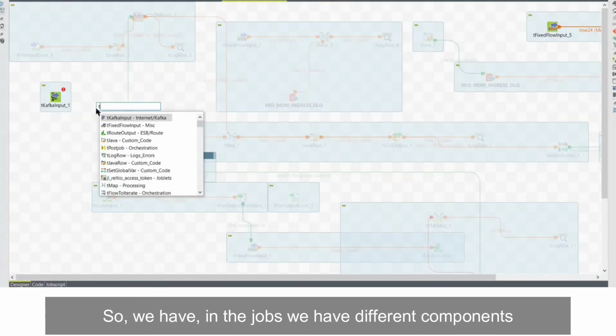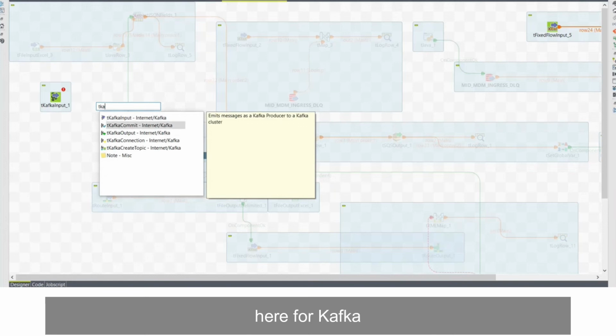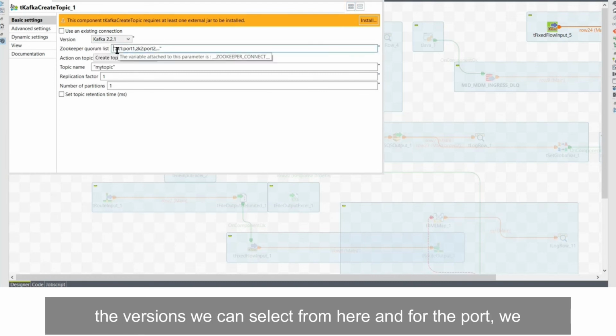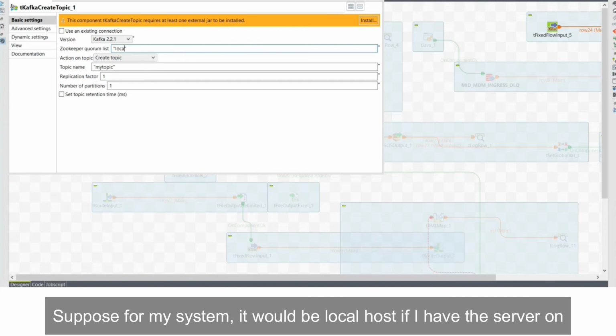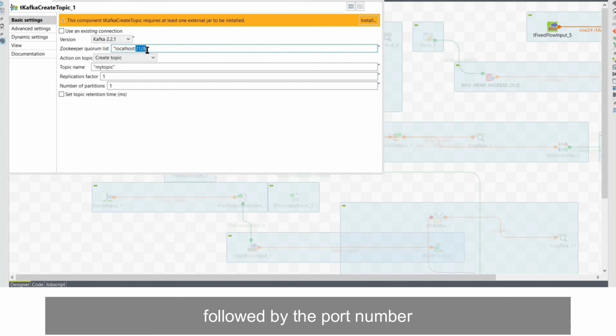So in the jobs we have different components here for Kafka. So we can actually create topics ourselves. Suppose the versions we can select from here, and for the port, for my system it would be localhost if I have the server on my system. If it is on some other server, then I provide the server IP followed by the port number, right? And here I can create topics as per my requirement.